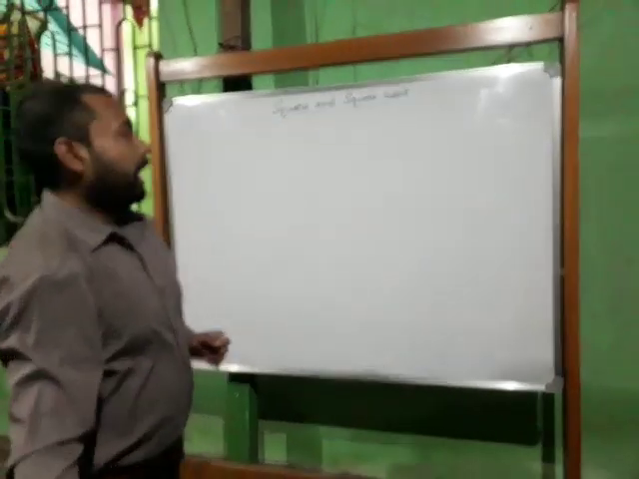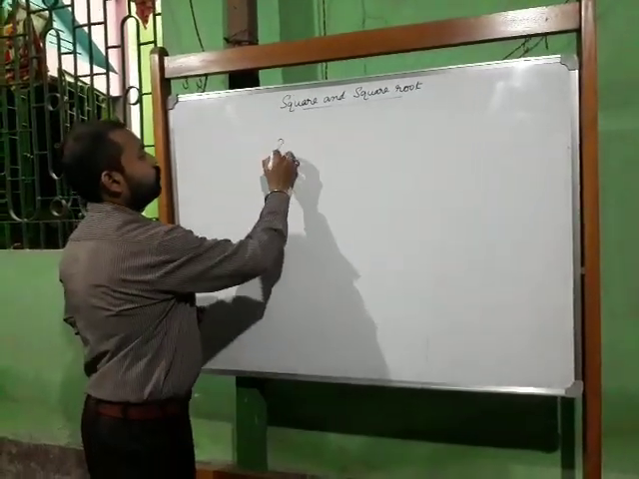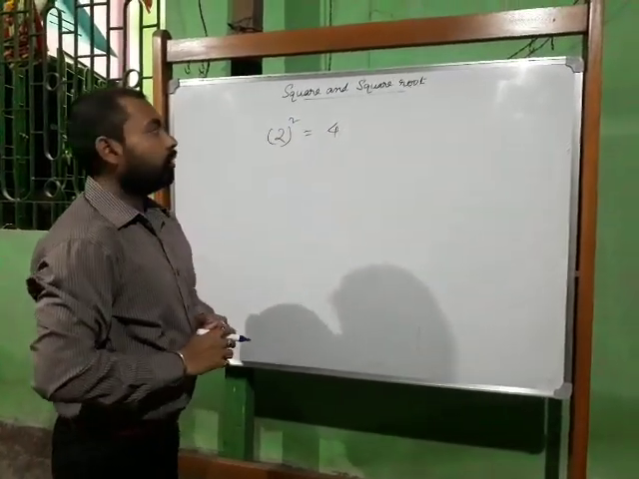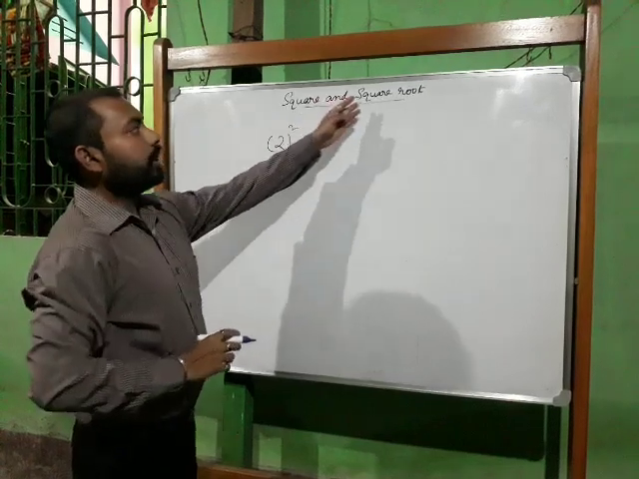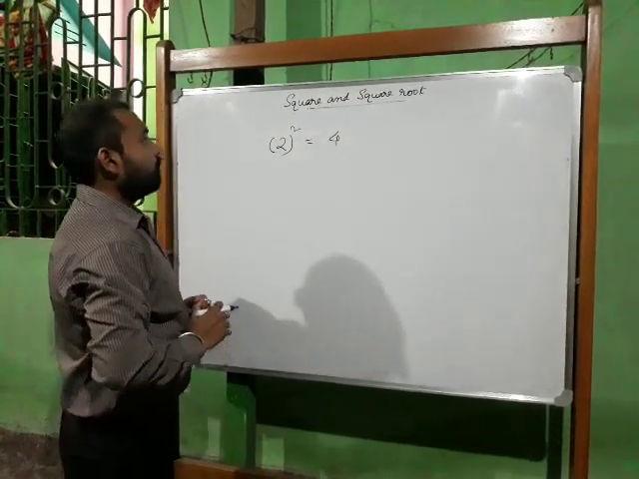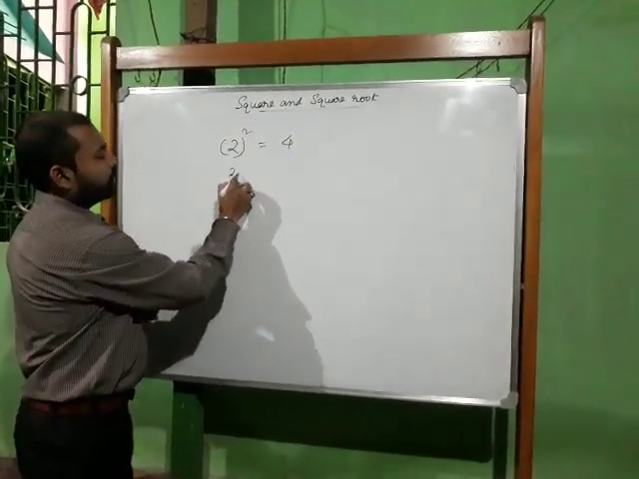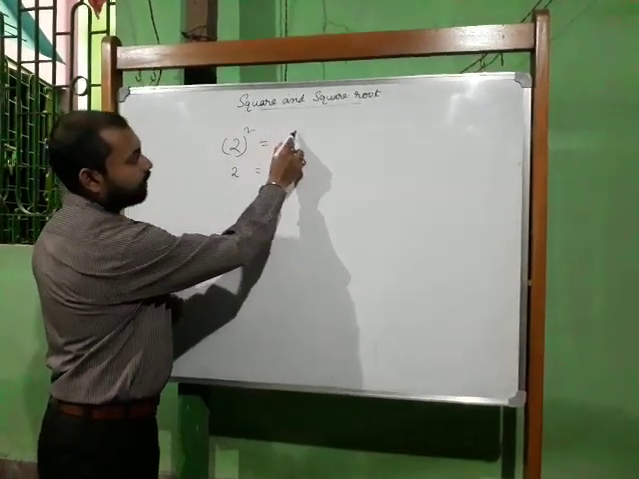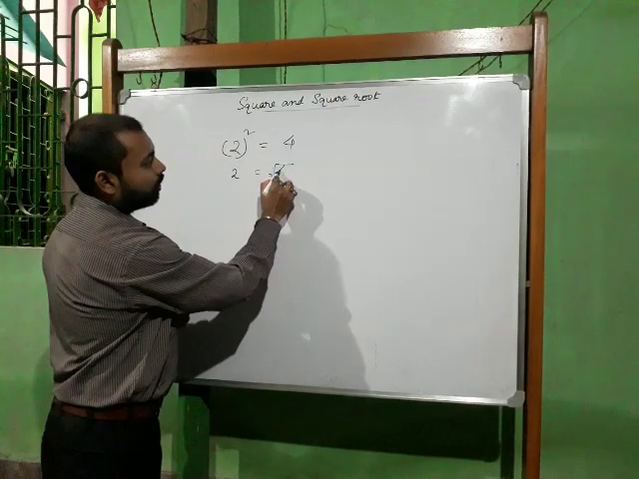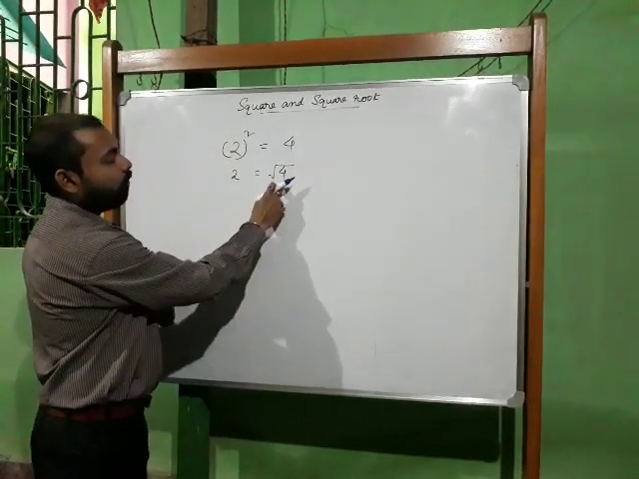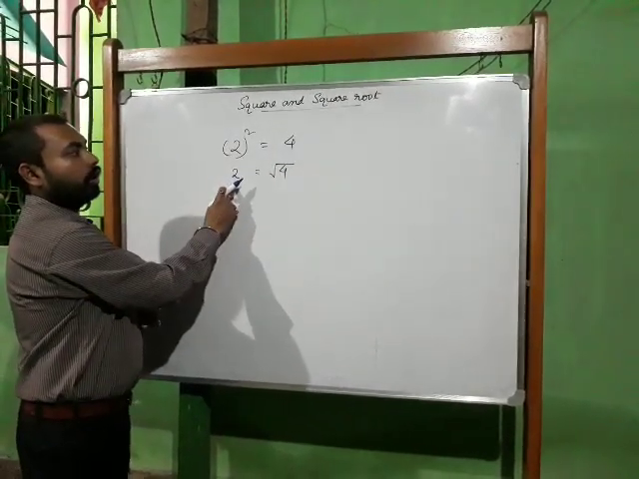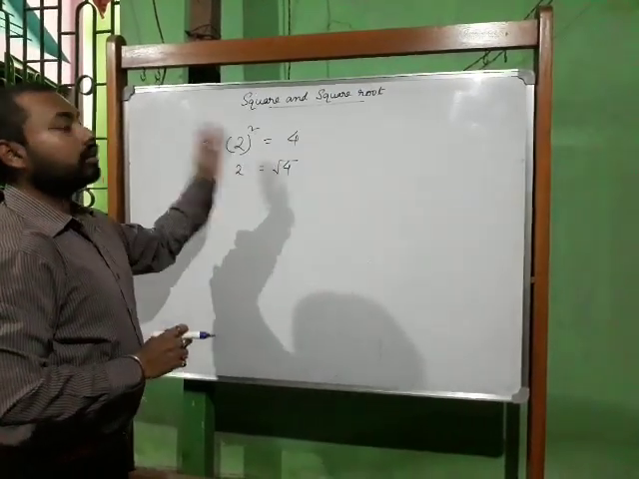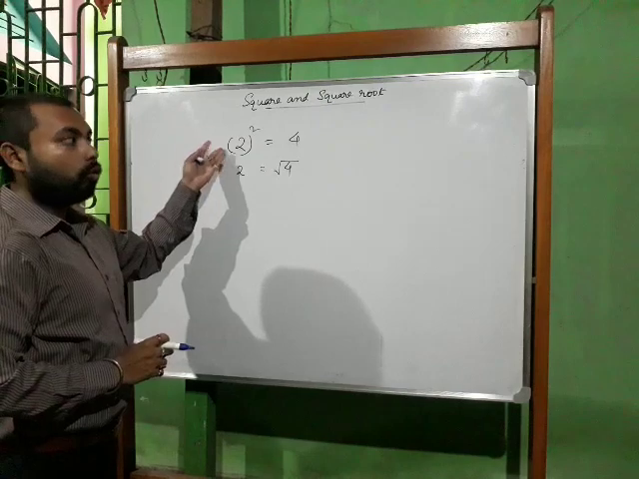Now as I told you, 2 square is 4. Now what is square root, if I ask? If I transfer this square to this side, it will become square root. So what will be the square root of 4? The answer will be 2. That means square root is the inverse operation of square.